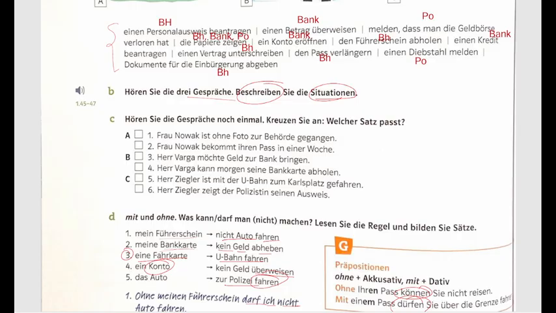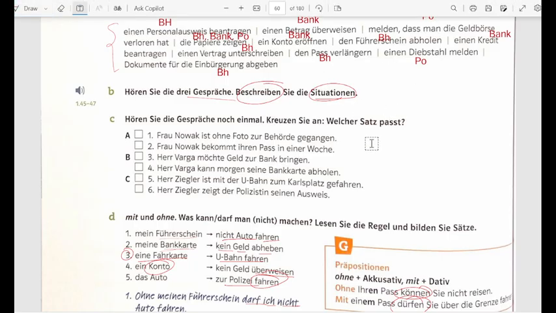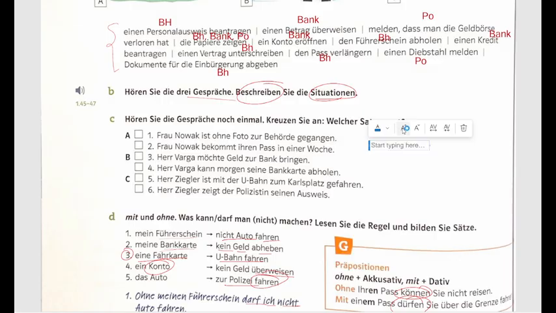Now let us see this. The question was, beschreiben Sie die Situation. What can we expect here? Our first situation, Situation A. So here's someone, let us say Frau Nowak. What is she doing? Requesting. Okay, so beantragt. What is she requesting? Beantragt einen neuen Pass. She is requesting a new passport.